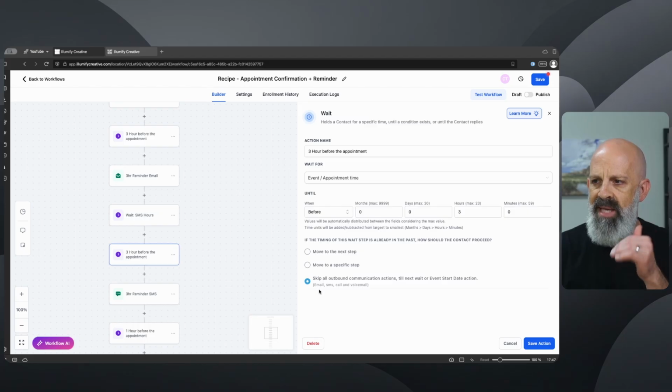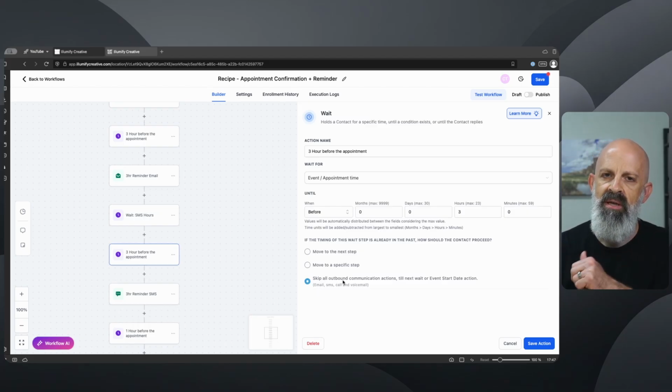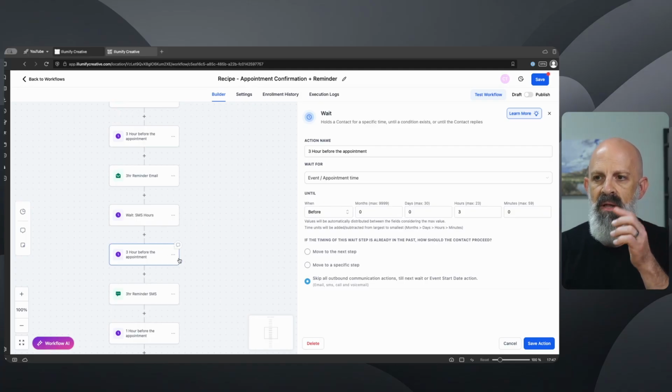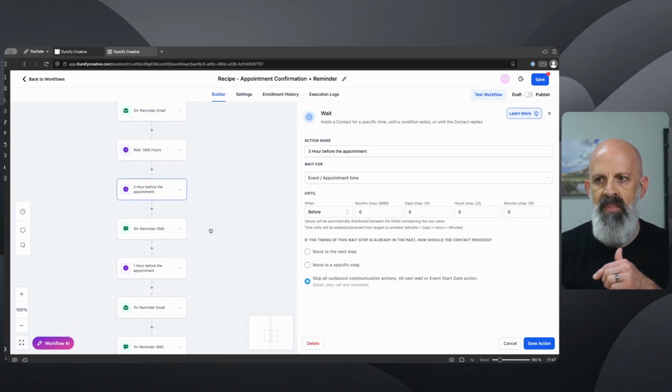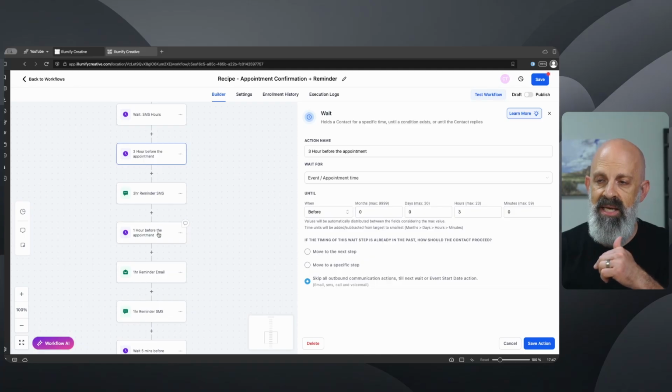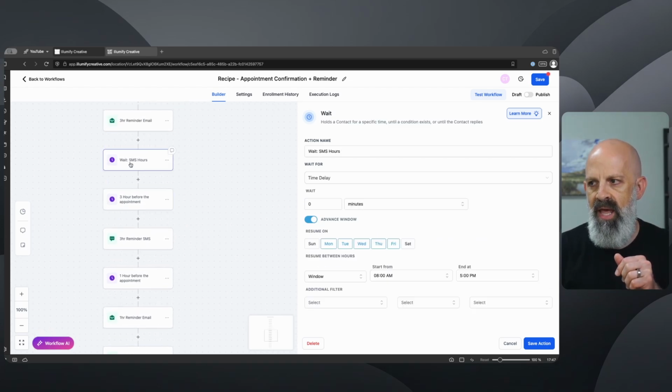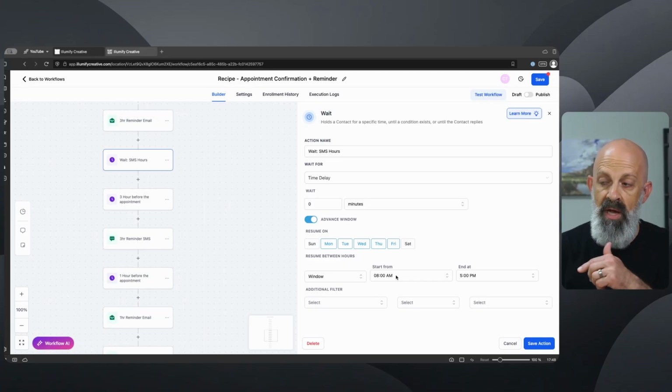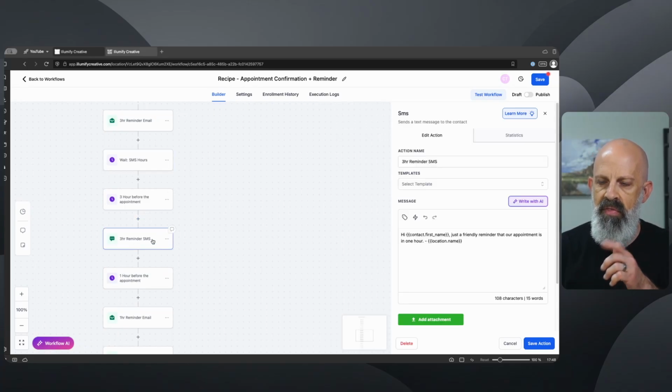It'll hit this one, and because I have this setting set to skip all outbound communications, if the time is in the past, then it will immediately skip to the next action, which is the text message reminder, or it'll immediately skip to the next wait action, which is the 1 hour before the appointment action. So said a different way, because 5 a.m. is before 8 a.m., which is when this will allow it to run again, it's going to skip the 3-hour SMS reminder, which is what I want to have happen.